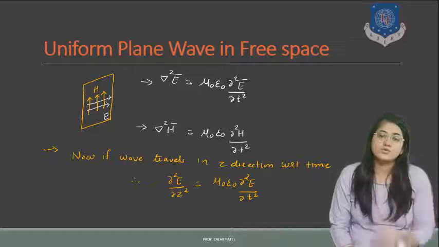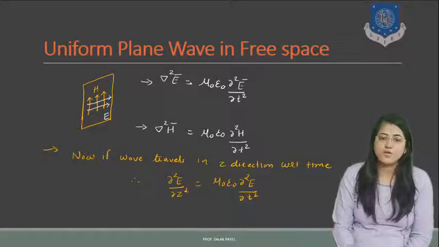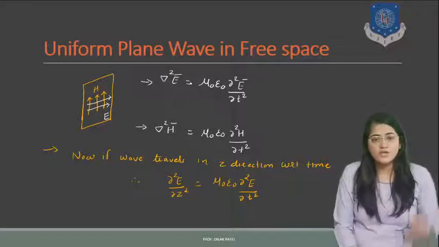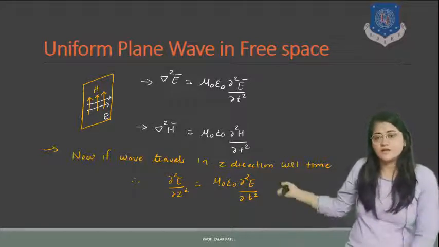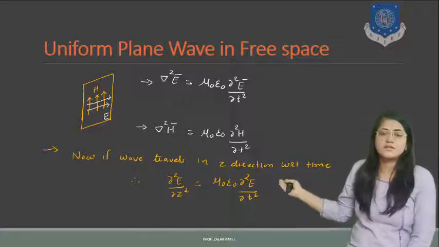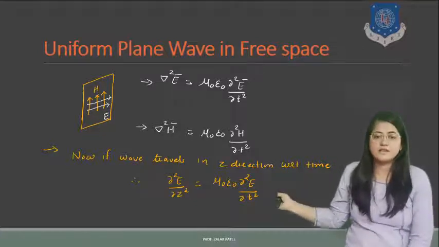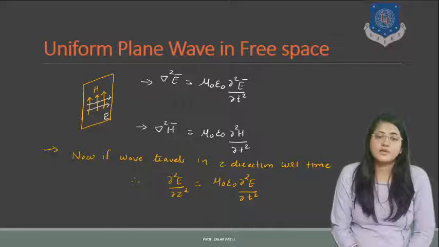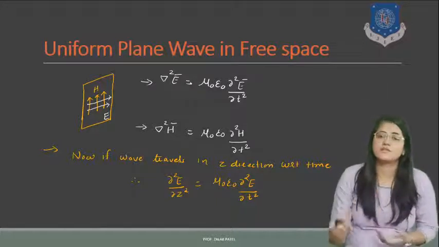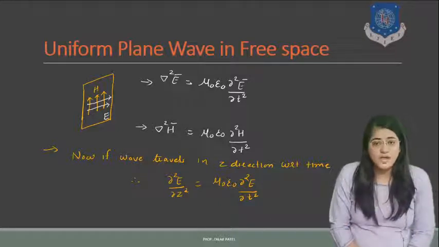If we want to do the partial differentiation with respect to y, then it will be del square E upon del y square. So each term will be denoted like this: del square E upon del z square equals mu 0 epsilon 0 del square E upon del t square. If del square E upon del y square is written, then it will again be mu 0 epsilon 0 del square E upon del t square.